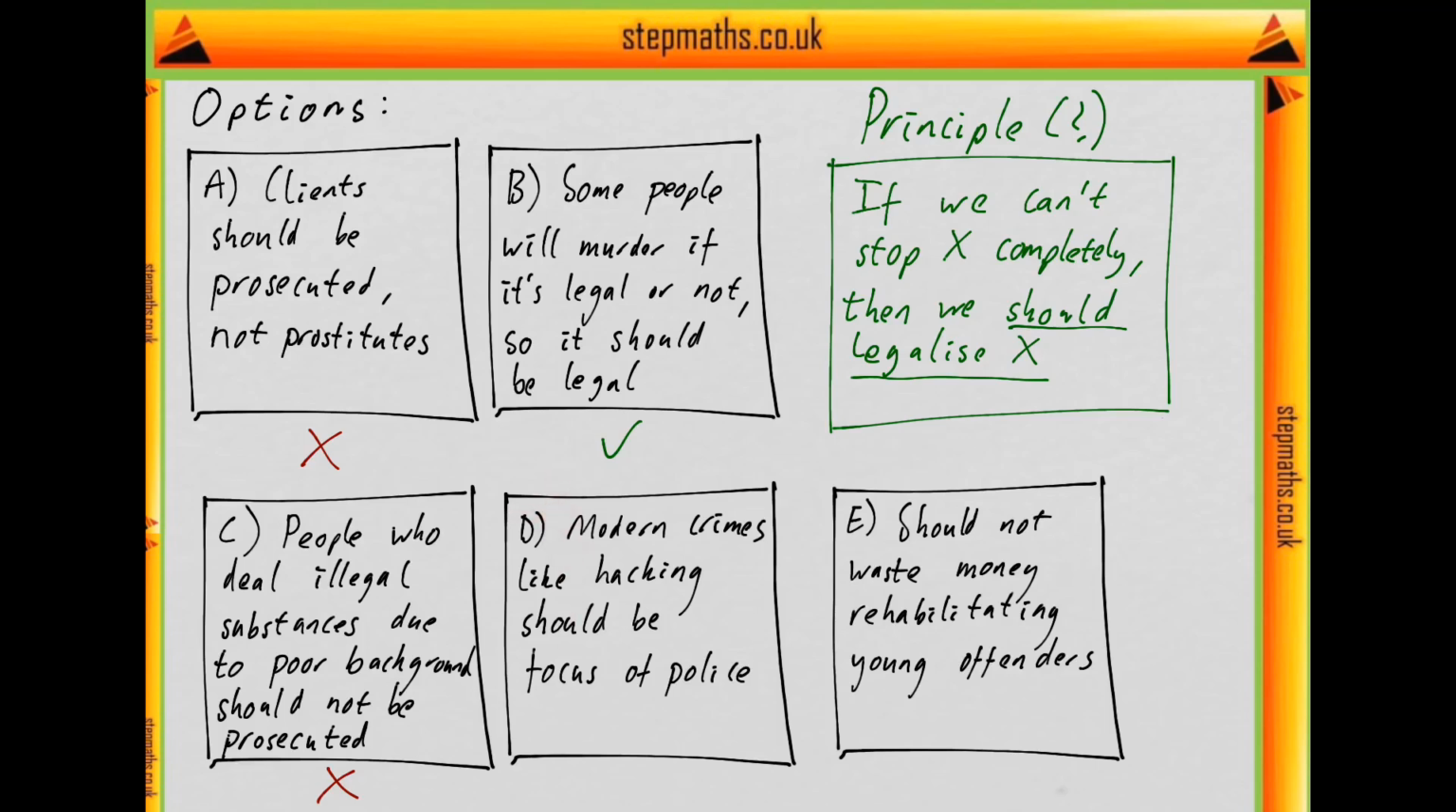D isn't about what should be legal or illegal, so that's not going to be the answer. And then likewise E, what happens to young offenders, so people who've already been arrested, isn't relevant to what should be legal or illegal, so that's not the answer. And so we see here that the answer is B.